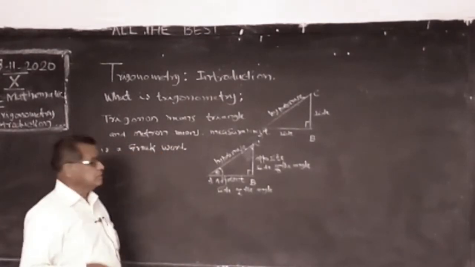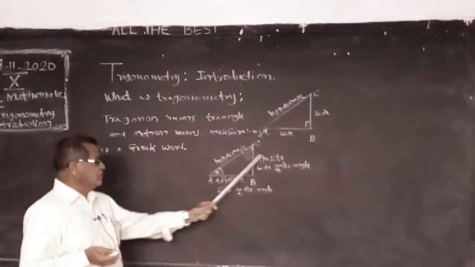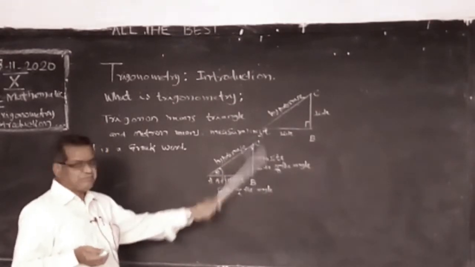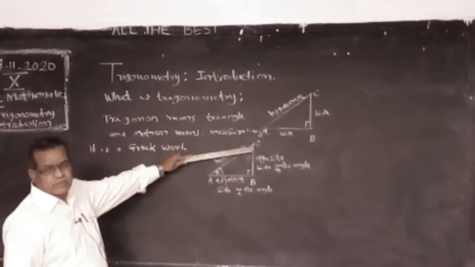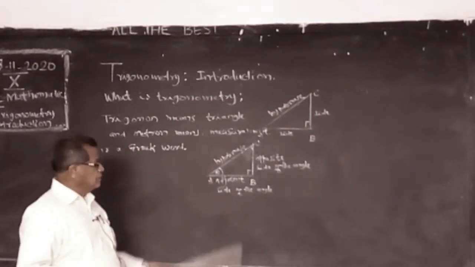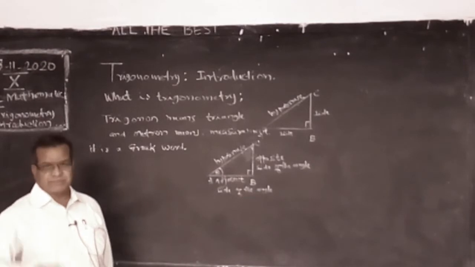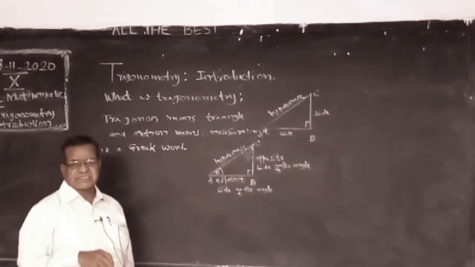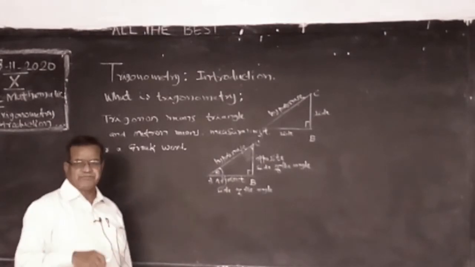Adjacent, opposite. Easily we can identify. If the angle is here, then the opposite side is BC. Suppose I take angle C, then the opposite side becomes AB. Now this is the opposite side. The remaining side is the adjacent side. By language you can understand adjacent.